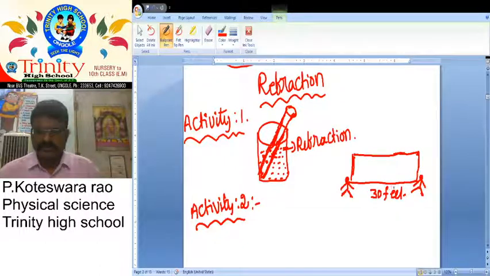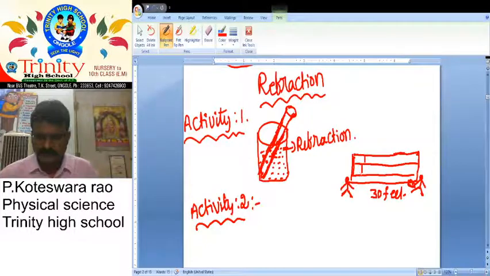Your friend must hold one metal strip. What is the condition? This wall must be opposite to the sun, so sun rays fall on that wall.